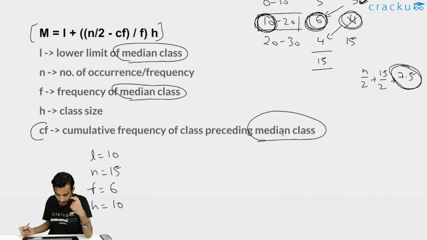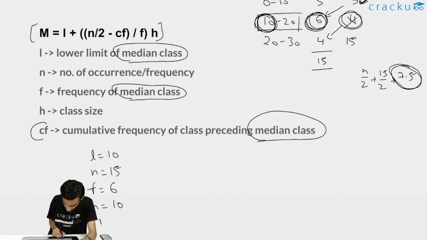The cumulative frequency that you need to take here is that of the class that is preceding the median class. Because the median class is from 10 to 20, the cumulative frequency that you will be taking will not be 11, it will be 5. This is another important thing to note: you should not miss that the cumulative frequency you take is of the class preceding the median class. I hope this is clear. So the cumulative frequency that you will take here is 5.